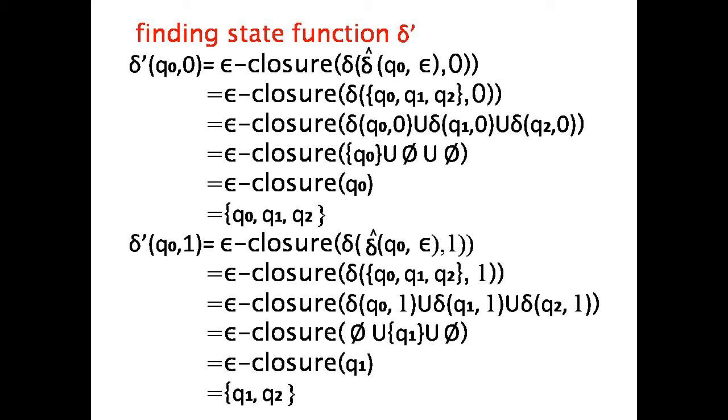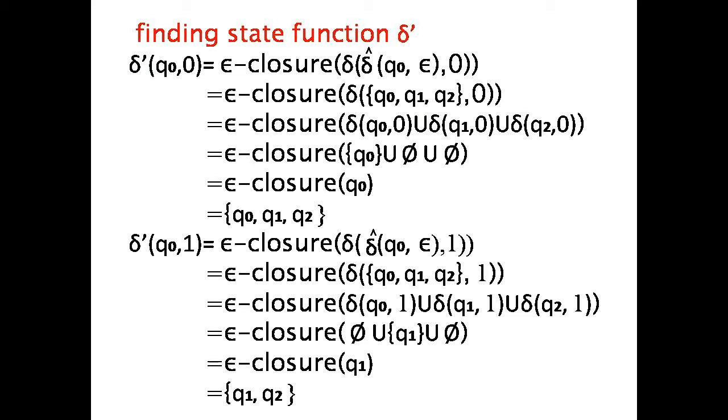Now we take the transition on 0: delta of Q0 on 0 union delta of Q1 on 0 union delta of Q2 on 0. That is the epsilon closure of Q0 union phi union phi, which is Q0, Q1, Q2.